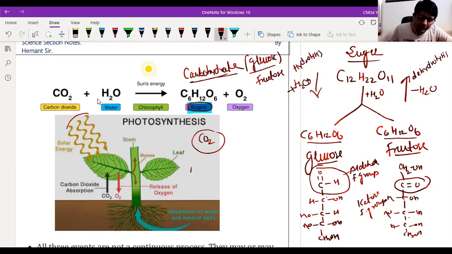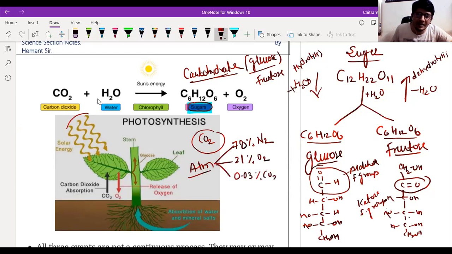Our atmosphere contains 78% nitrogen gas, then 21% oxygen gas, and only 0.03% carbon dioxide gas, and the rest other gases.